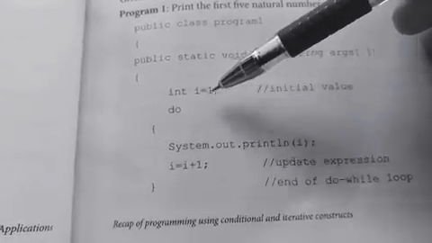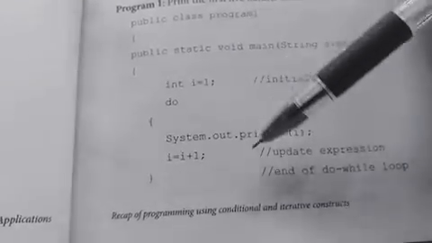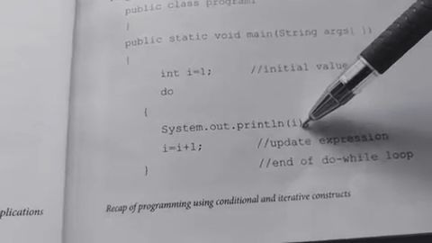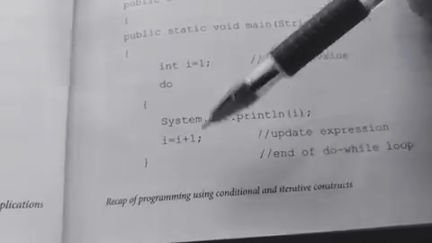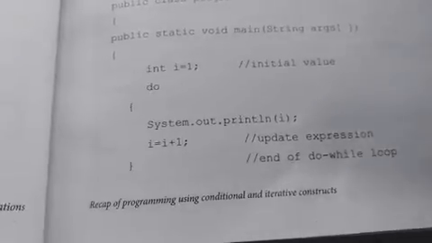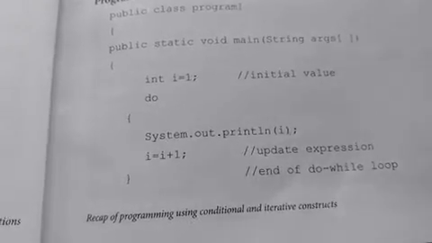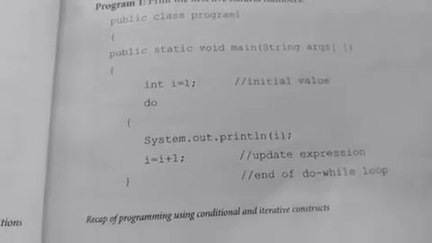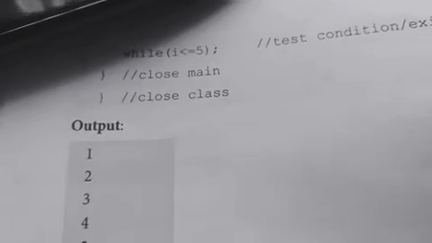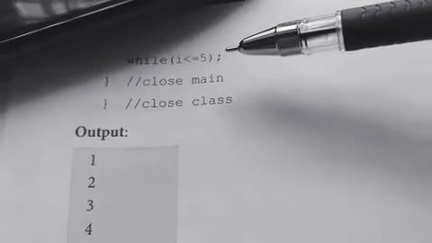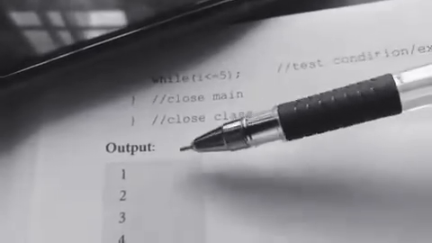i equal 1. Then do, then opening of this loop, then we have printed our value of i. Then here we have given i equal i plus 1. Instead of that you can give i plus plus. Both are right. Update expression. Then closing of loop. After closing of this particular segment, we will use our while test, while i less than or equal to 5. Then put a semicolon. Then closing of main, closing of class.